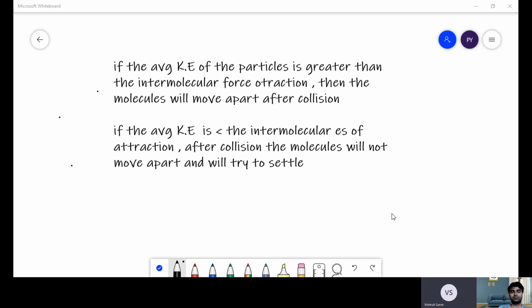Okay. So in solids, the kinetic energy is very less because the intermolecular forces are high. They only let the solid molecules vibrate a little in their place.